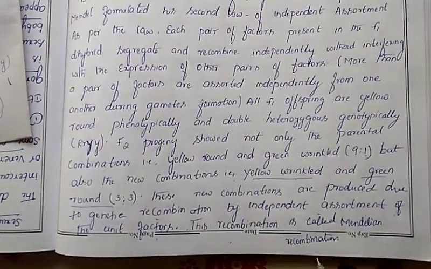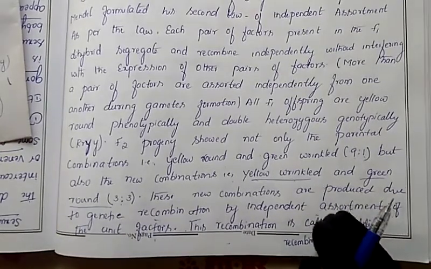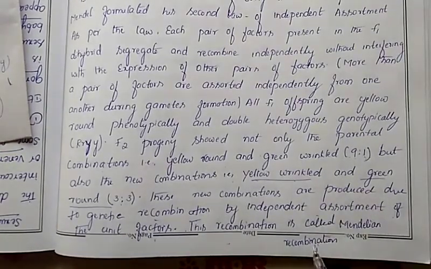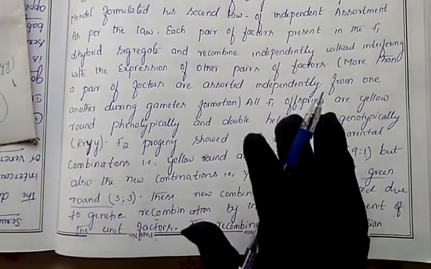This recombination is called Mendelian recombination. What are we calling this recombination? We call it Mendelian recombination, because the genes have been combined together and they form a new character. So that's the Mendelian recombination we are calling. So this is the dihybrid cross.